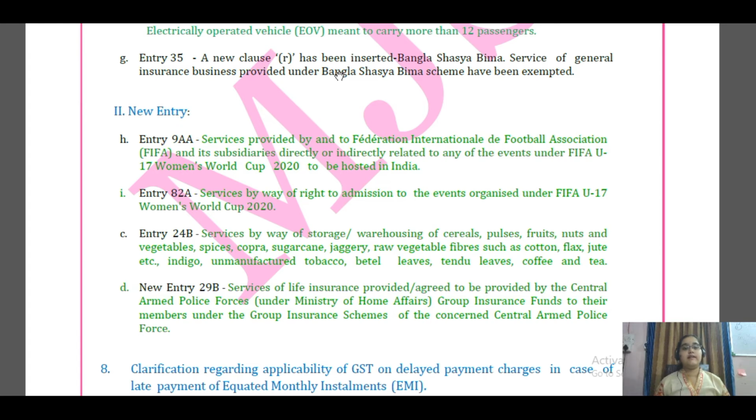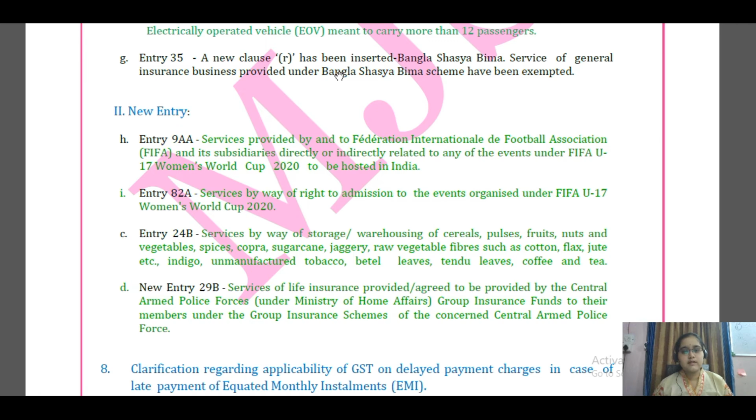First one is entry 9AA and entry 82A. Both these two deal with the FIFA, that is Federation Internationale de Football Association. So if any services are provided by FIFA or provided to FIFA and its subsidiaries, either directly or indirectly, for what? For the event undertaken by the FIFA Under 17 Women's World Cup.